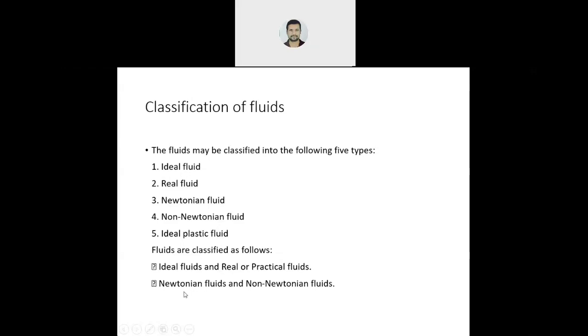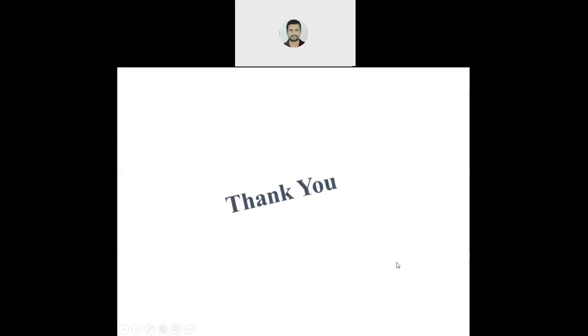Newtonian, this name comes from the scientist Newton. Newton performed some experiments and gave some laws. For motion, Newton gave some laws. Likewise, regarding fluid also, he has given a law. So the fluid which follows Newton's law is known as a Newtonian fluid, and those which do not follow Newton's law are known as non-Newtonian fluids.